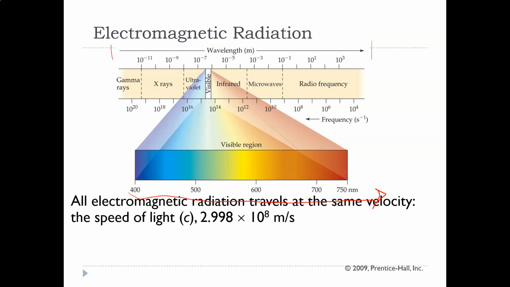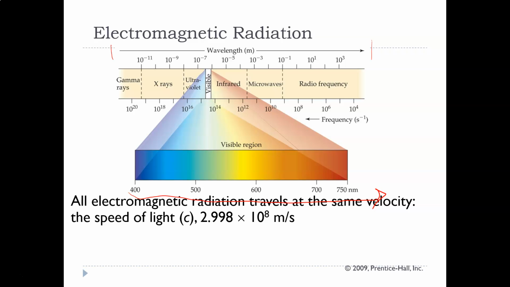So what I want you to know from this is know the order. Gamma, X-rays, UV, ultraviolet, visible, IR, infrared, microwaves, and radio waves. Know that's the order from shortest to longest, or the longest to shortest. Either way, know the order. And know the visible range spectrum, that purple is the shortest wavelengths and red is the longest wavelengths.